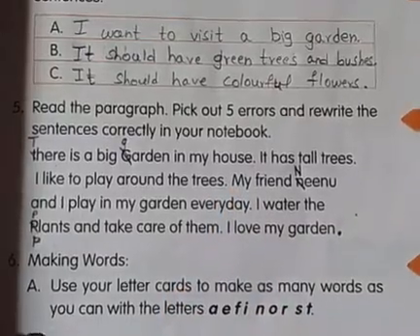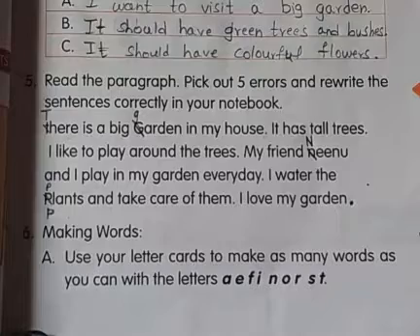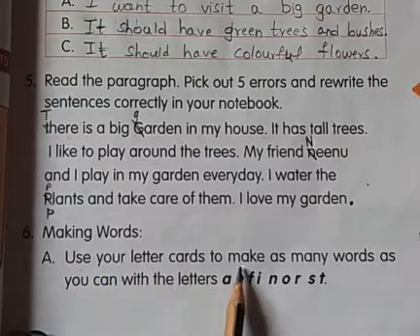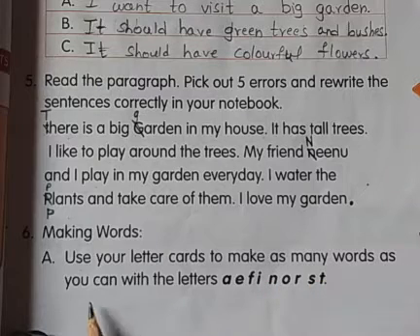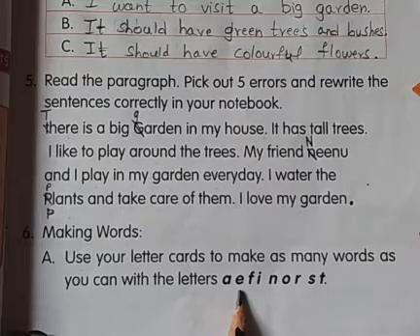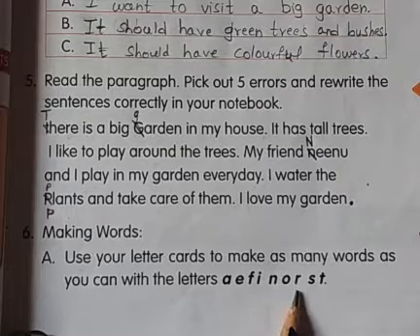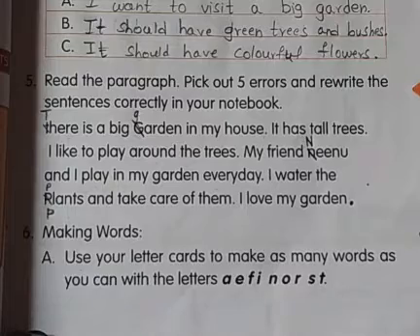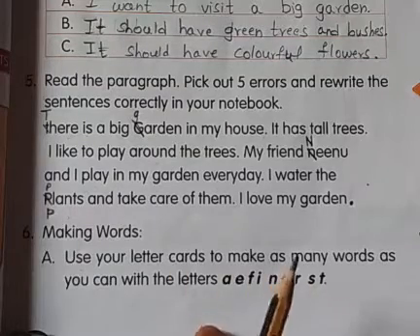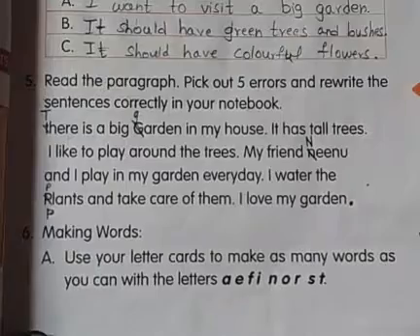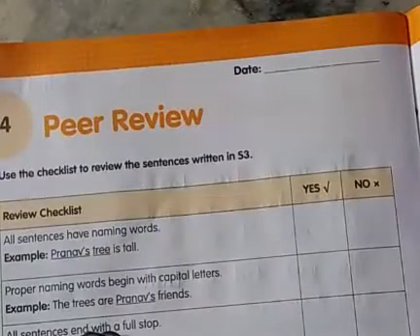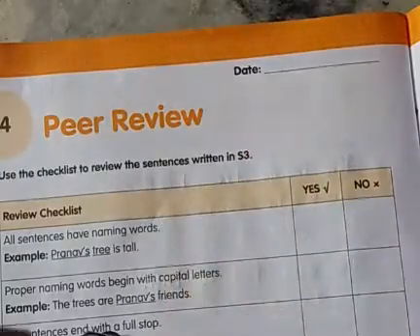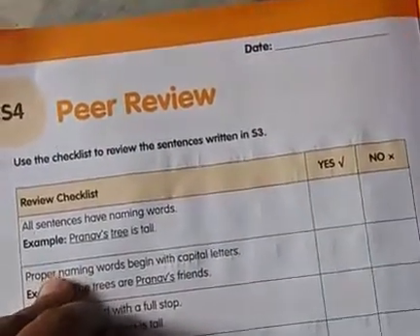Okay, let us go to the sixth one. Making words. This you all know. Every time we are doing this, use your letter cards to make as many words as you can with the letters A, E, F, I, N, O, R, S, T. Here letters are given. No, you have to make the words, children. Okay, here place is given. Make as many words as you can. Yes, children, all of you open your page number 44. Write the date. Yes, children, S4.